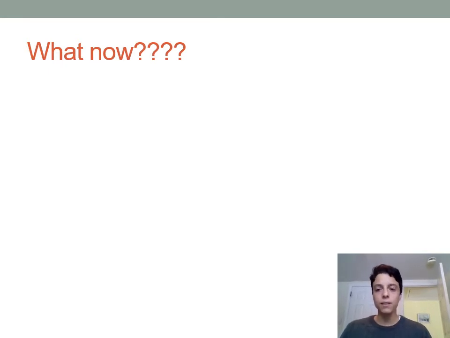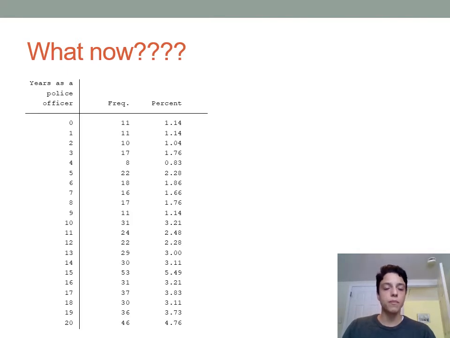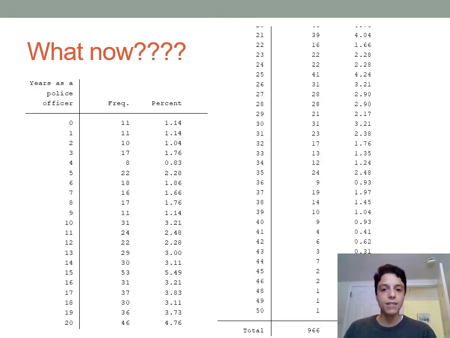You can get into more trouble, though, when you're looking at variables that have even more possible values that they can take on. So this is from a survey that I did several years ago now. And one of the questions was, how many years have you served as a police officer? So it's a survey of police officers. And so this is what the frequency distribution looks like for that. And with this, you're again being bombarded with information, and your frequency distribution isn't that useful as a way of organizing data.